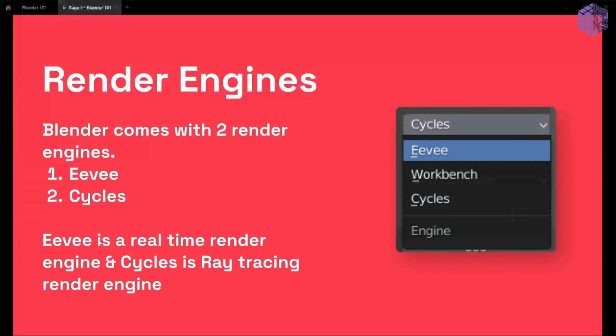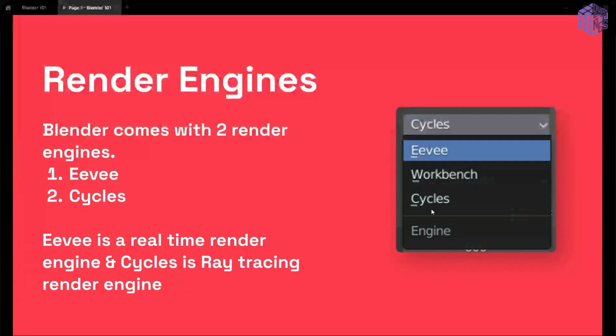Those kinds of engines are known as gaming engines. They don't produce the light, they duplicate the light. They are not producing the real kind of light. They are not simulating the light in the system. They are just duplicating the light. This is how Eevee, a rendering gaming engine, works. They are pretty fast, very fast, but they don't produce very realistic results.